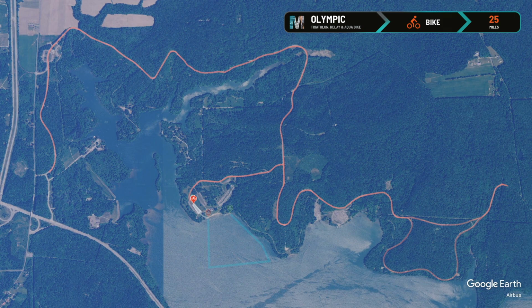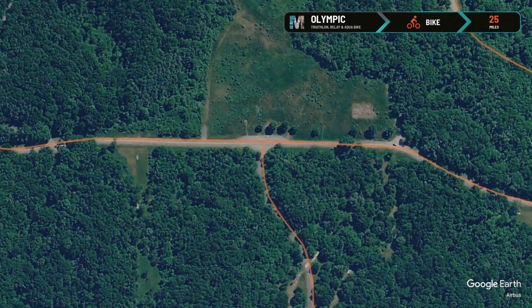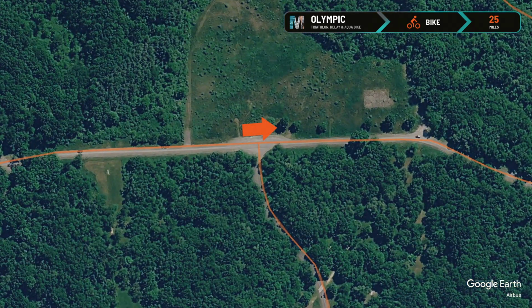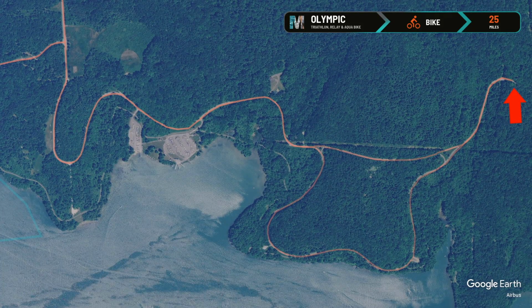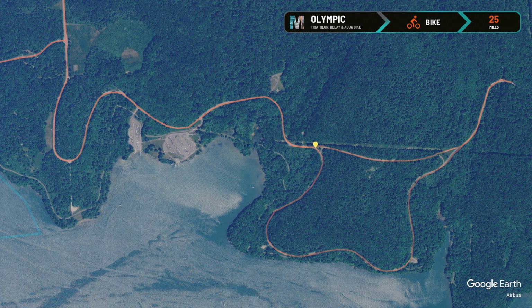After exiting transition and mounting your bike, you'll continue east on Lakeview Beach Road, past the parking areas until you reach North Shore Drive. Turn right onto North Shore Drive and follow it until the turnaround just east of Neely's Point Road. Note that the North Shore Drive splits into a one-way segment starting here. You'll follow the normal traffic flow and eastbound traffic will connect with westbound traffic here.